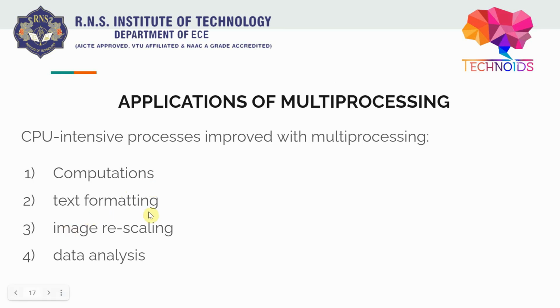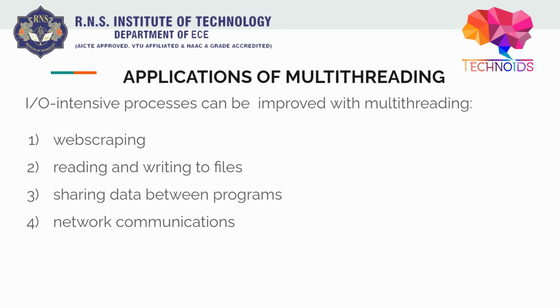Text formatting is also heavy, because when you are formatting a large chunk of text, in that case you will need more processors and more processing power, right? Image rescaling, because the whole image has to be rescaled from one coordinate to another coordinate. And data analysis. Data analysis, we have to do so many things on that, right? So that can be improved with multiprocessing. See, basically the heavy tasks of the CPU, which are CPU intensive and not so much input output based, in that case we will use multiprocessing, and where it is very intensive input output, in that case we will use multi-threading. Okay, so easy.